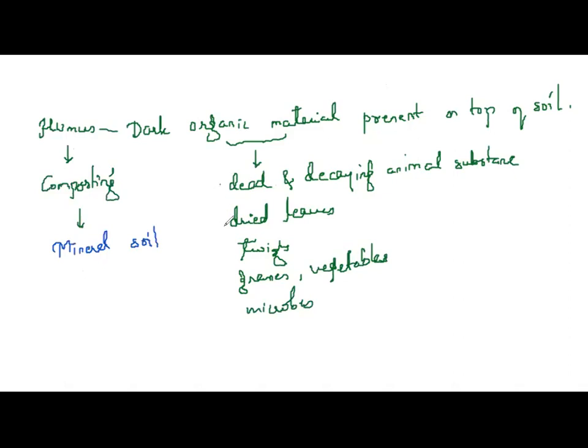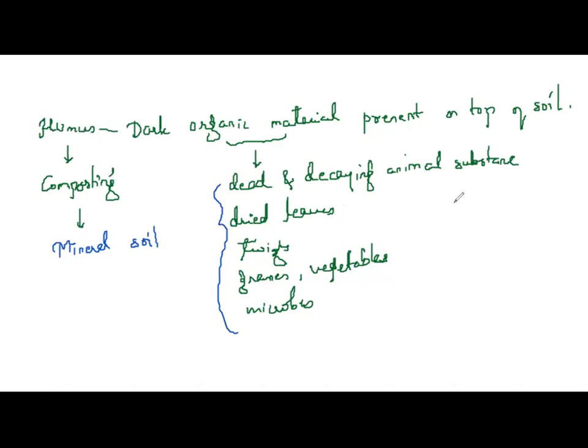Because it contains so many things. Organic material means dead and decaying animal substance, dried leaves, twigs, grasses, vegetables, microbes. So it is naturally present, dark organic material. But you can also prepare it by the process called composting.